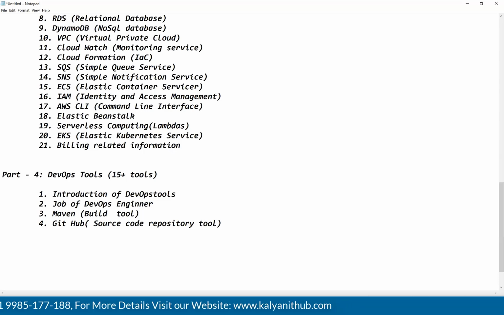In tomorrow's class, I will take an example and associate all these things with that example. Then you will get more clarity. When we will use Maven, when we will use GitHub, everything you will understand in tomorrow's session. Today I'm just explaining the course content. Next we are going to understand Jenkins. This is a very important tool. Jenkins, we are going to discuss as a deployment tool.